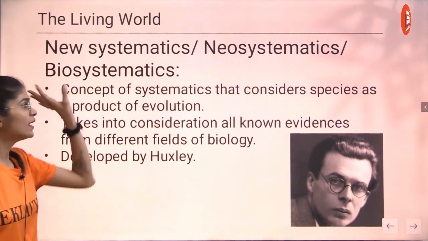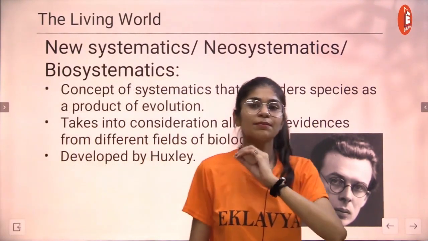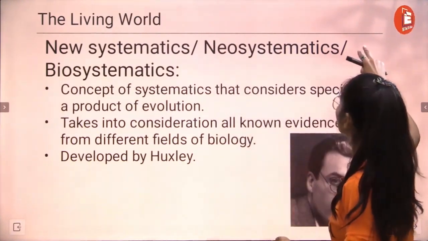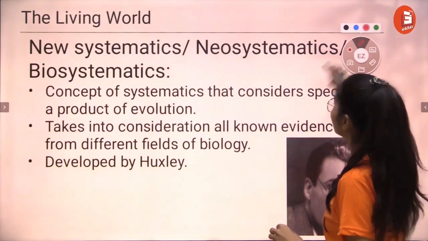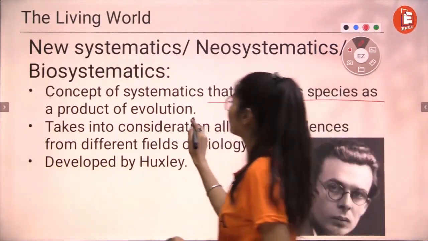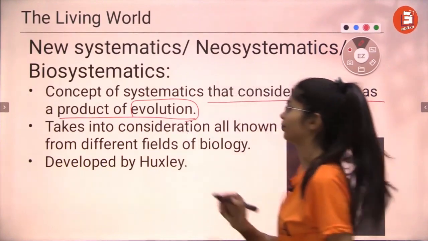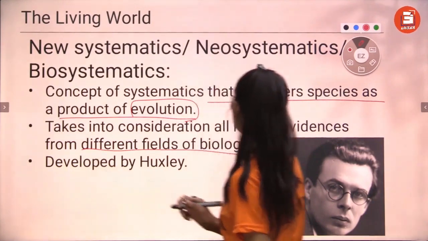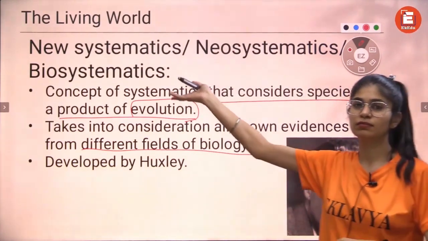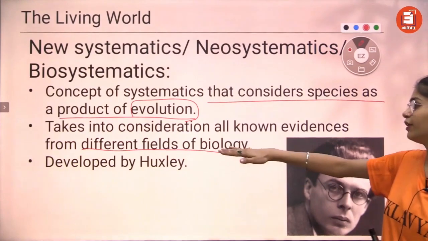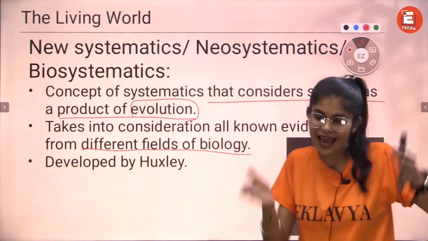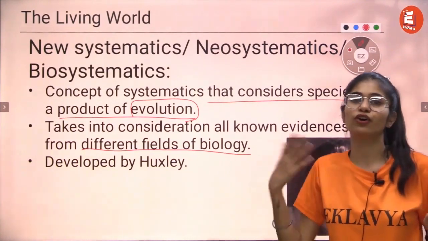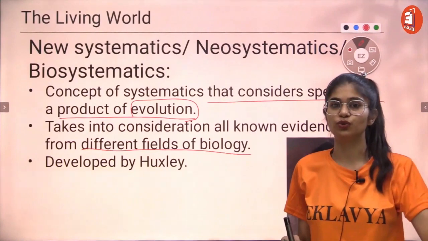The basic concept is that every organism present on this planet is a result of evolution, right? So what we say here is that species are a product of evolution. Okay, we also take into consideration the different fields of biology. How do we know it's a result of evolution? Because we already have such fields in biology that tell us about the relationship of different organisms with respect to their evolution.